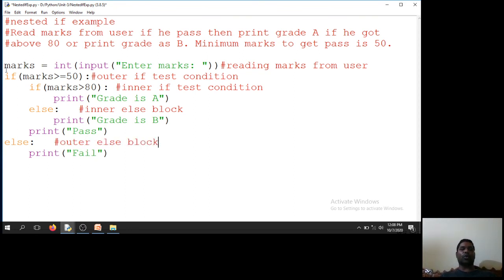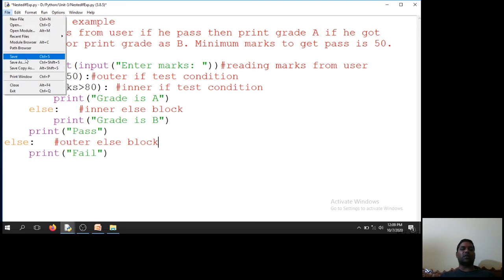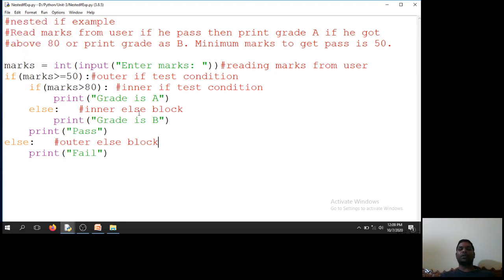So this is our code. First observe the code carefully, and then we will see what's happening here. First I am entering the marks from the user. If marks are less than 50, then directly this if condition will fail. I will go to the outer else condition, then I will print fail.